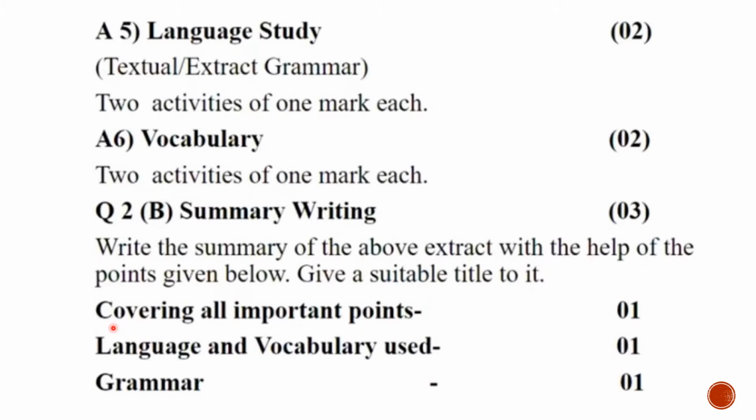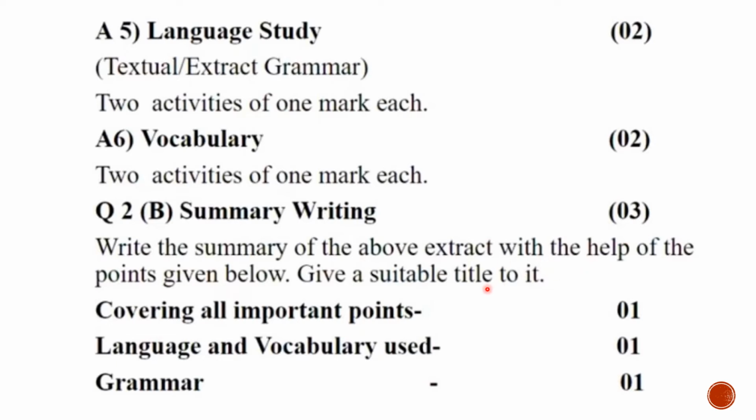So if you write the entire unseen passage in your answer for summary writing, you will lose this mark. Which means you haven't studied the question. You haven't worked on the question, and this is not summary writing. Summary writing is writing a gist of the unseen passage by covering only important points.